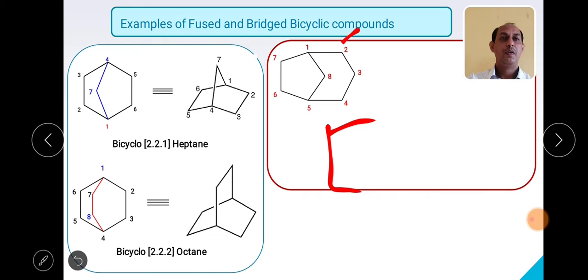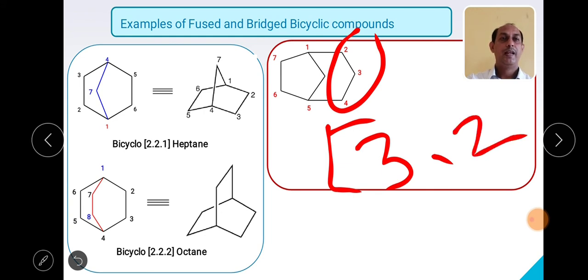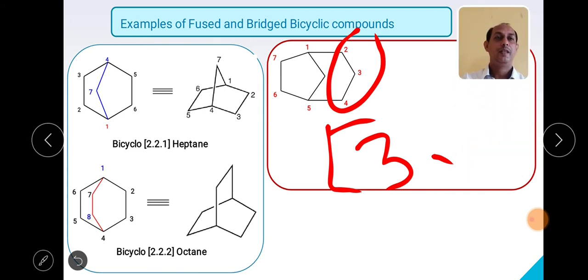Bicyclo. The number of atoms in the largest ring is 3, then the number of atoms in the smallest ring is 2, and the number of carbon atoms in between the bridgehead carbons? Only 1. So what should be in the bracket? 3, 2, 1.